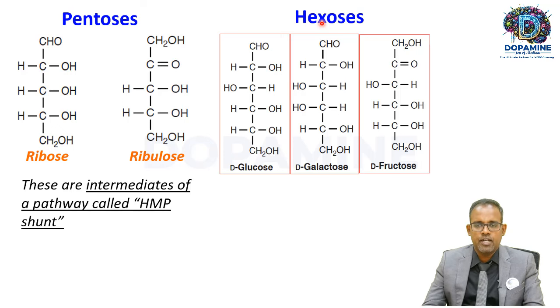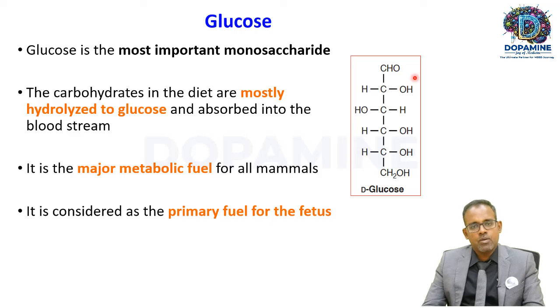Hexoses, as the name suggests, contain 6 carbon atoms: 1, 2, 3, 4, 5, 6. And this is glucose. Galactose is also an aldohexose that contains 6 carbon atoms. Fructose is a ketohexose. It contains ketone group as a functional group. Okay, it is also a hexose. Okay, fine. Now let's see about glucose.